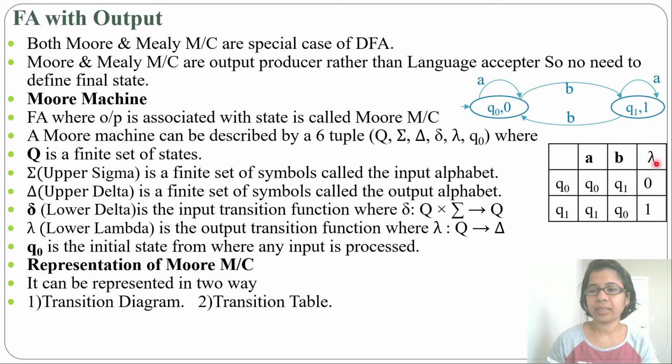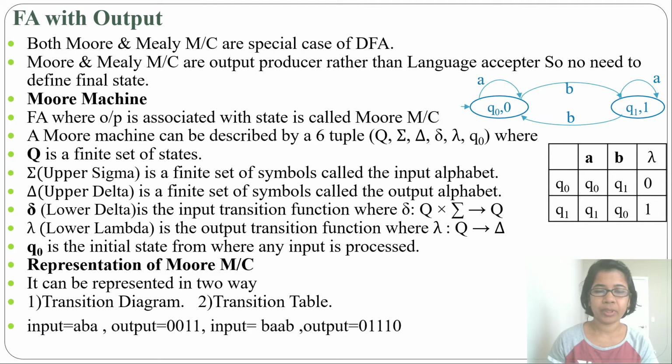Just one lambda column is added here, and whatever the output of that state is, that will be here. Like for Q0 output is 0, for Q1 output is 1. And this is the same as DFA. Like from Q0 by A it goes to Q0, so just write Q0, by B it goes to Q1, so just write Q1. And Q0 output is 0. Then from Q1 by A it goes to Q1, and from Q1 by B it goes to Q0, so just write Q0. And output will be 1. Here with Q1, 1 is associated.